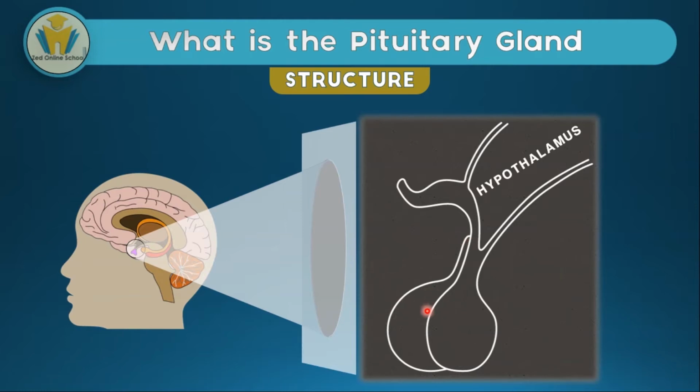What you understand is it's got a back side, which is known as the posterior pituitary. Obviously, this prefix post means after. Then we have the anterior pituitary, which is in the front part. As you can see, this is the front of the head, this is the back of the head. The posterior is found at the back and the anterior is found at the front.